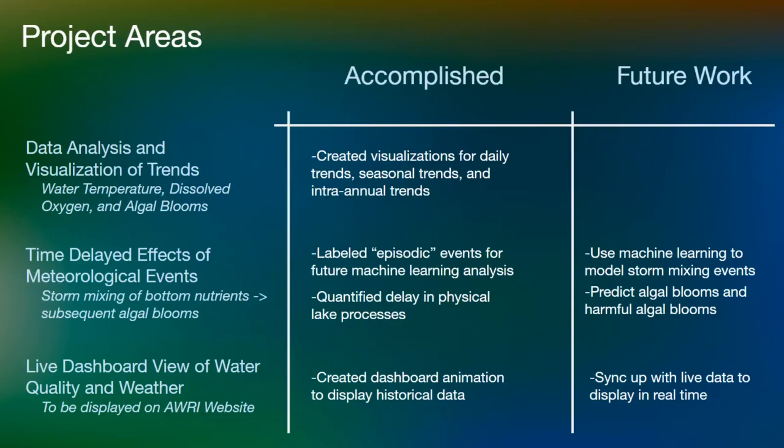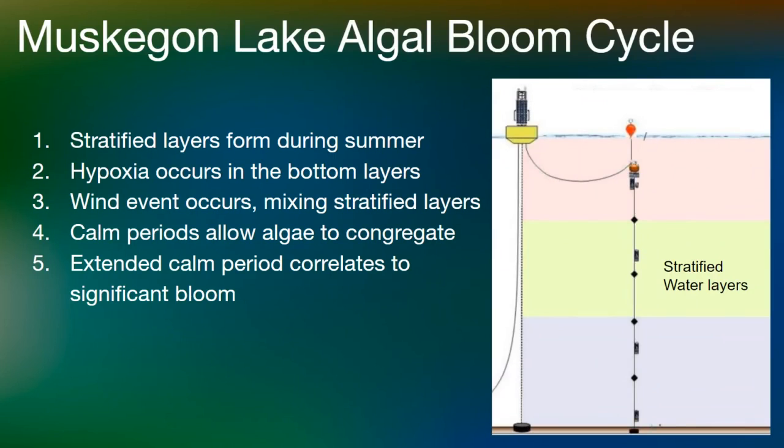Over the course of the project, we were able to provide analysis and visualizations to AWRI covering trends, and we were able to make significant progress on the other two problem areas. Before getting into the details, let's take a step back and review some lake biology. Here I have a 5-step sequence of what an algal bloom might look like in Muskegon Lake.